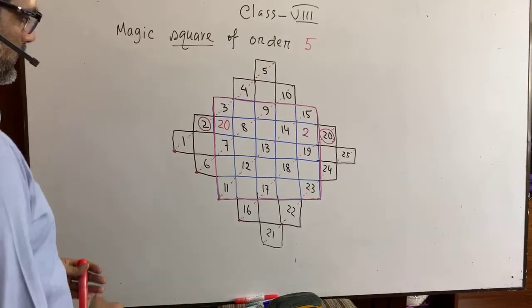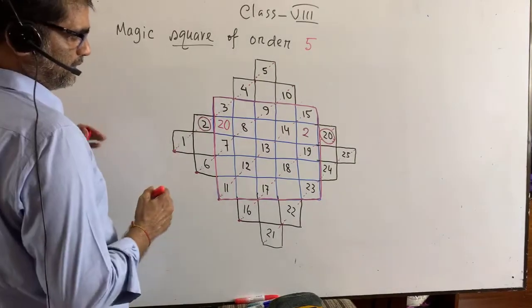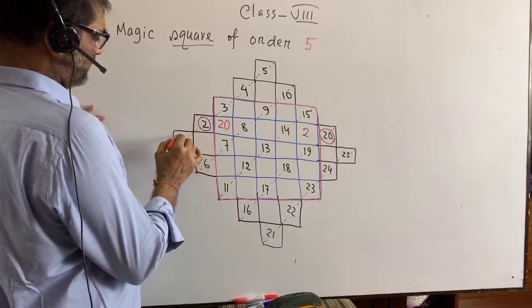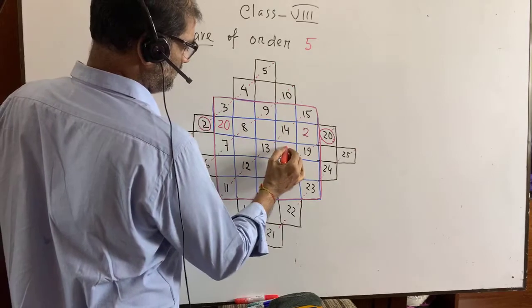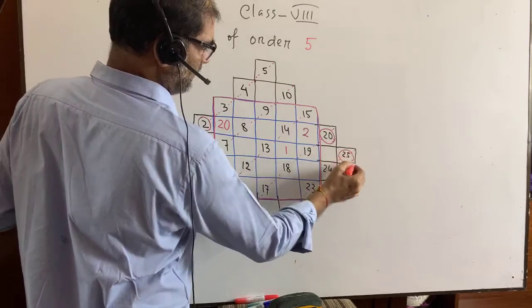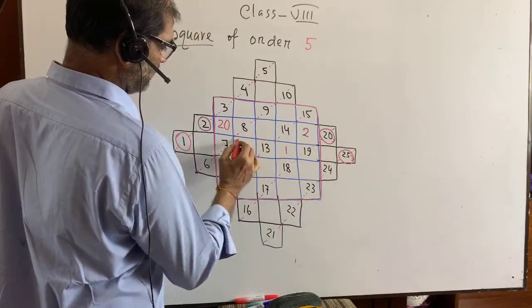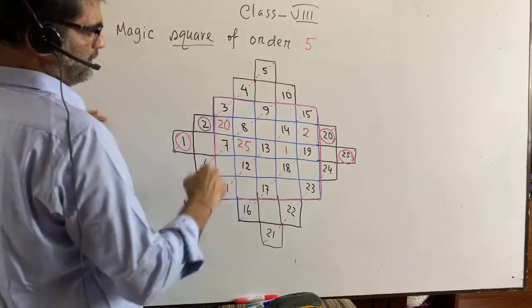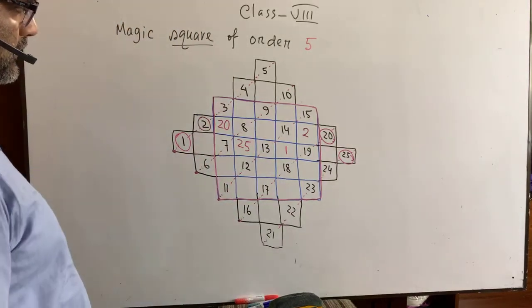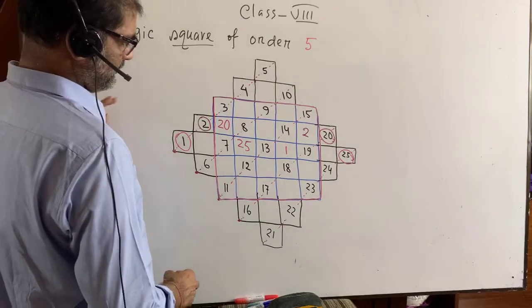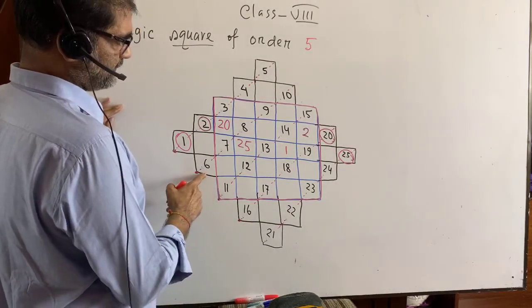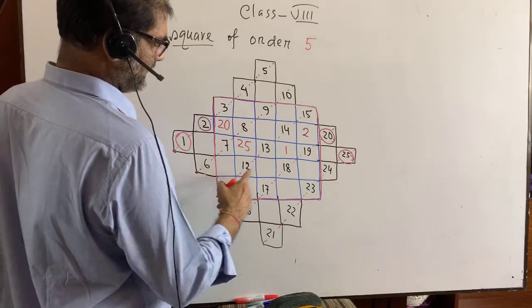Now you see, this is 1. It will be there. It is 25, it will be there. Now this is 6, and it is 24.